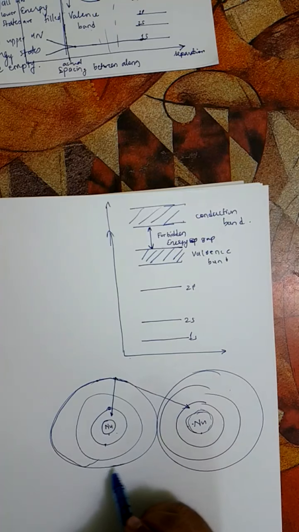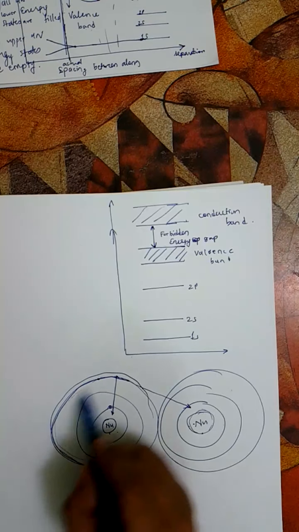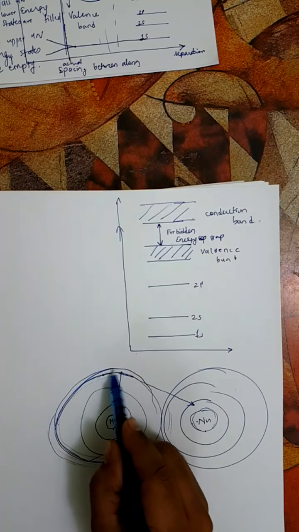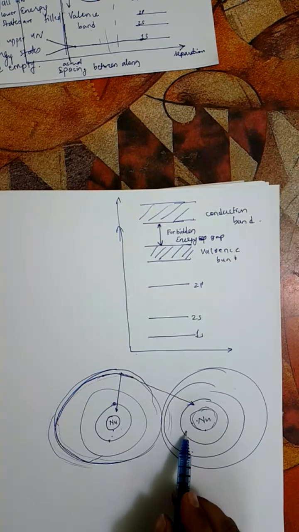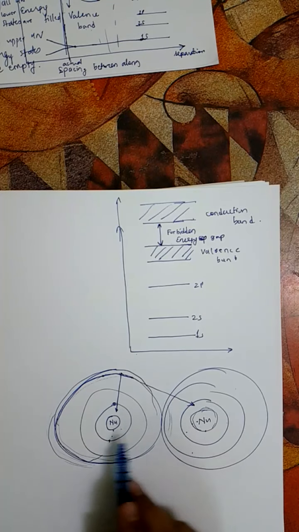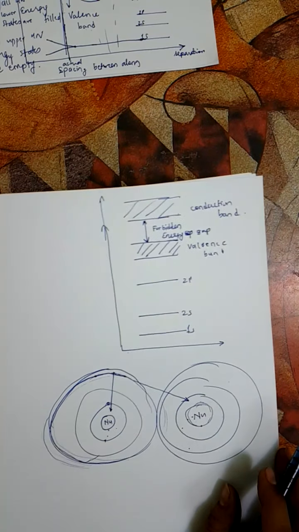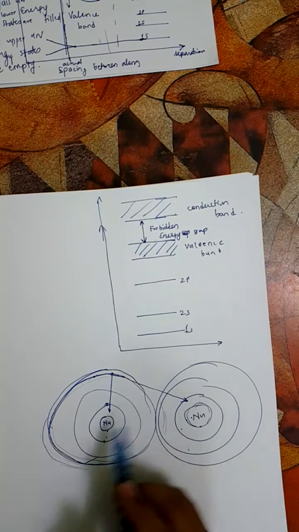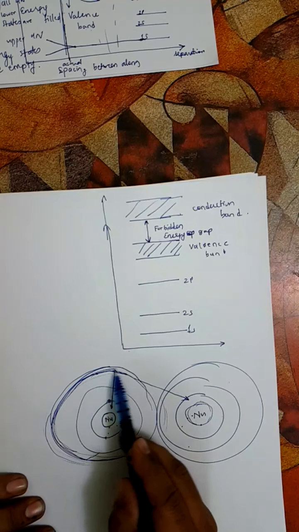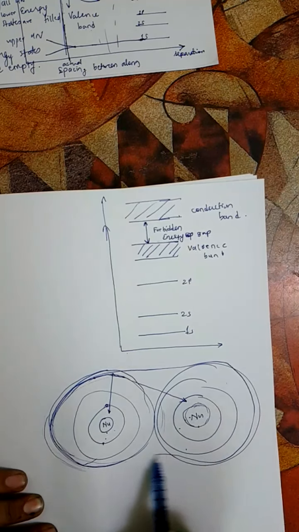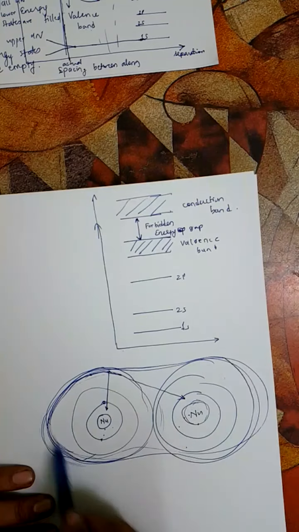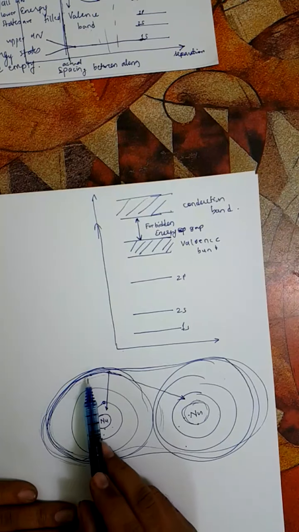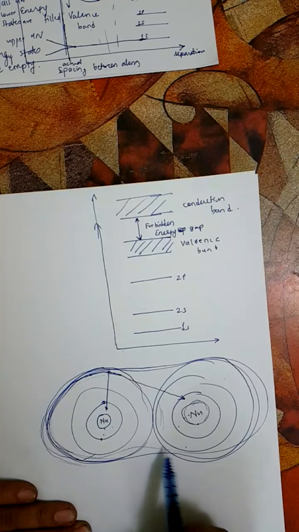And so we can say that instead of revolving in the orbit of the first nucleus only, it is now combinedly bound to these two atoms, because these two atoms have become very close to each other, and because of which there is an equal attraction from both nuclei, and it is part of both the atoms now. And so this electron can go here also, and in fact it can move like this, so its motion will be something like this. And so this electron will be able to move not only within the circle, but it will be able to go to the other atom.